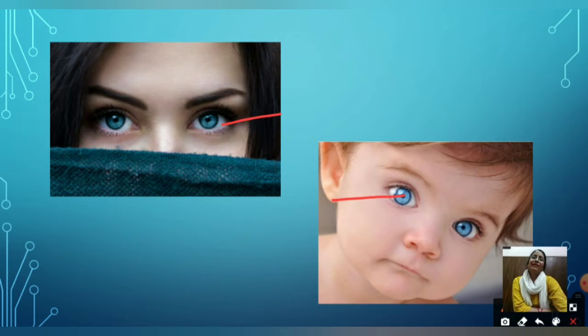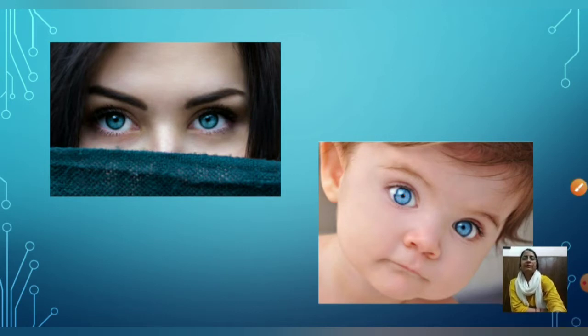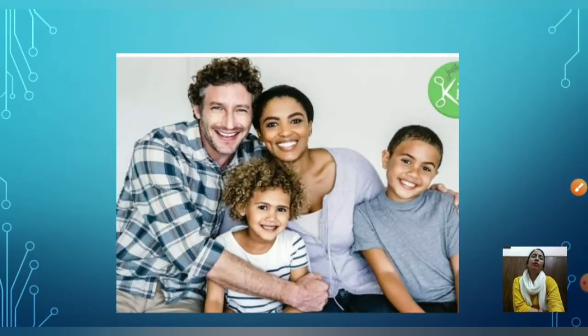Yes, we can say that in both these pictures there are a few traits that pass on from parents to their children. These traits, watch the picture again.